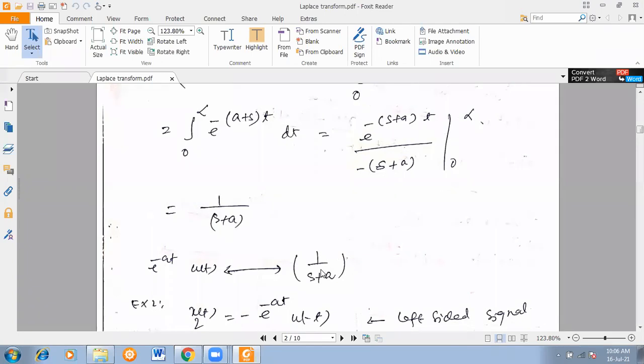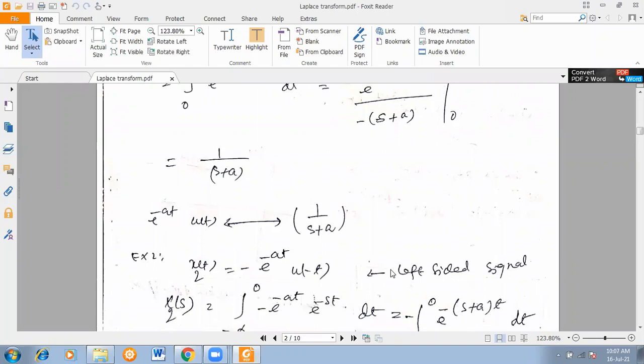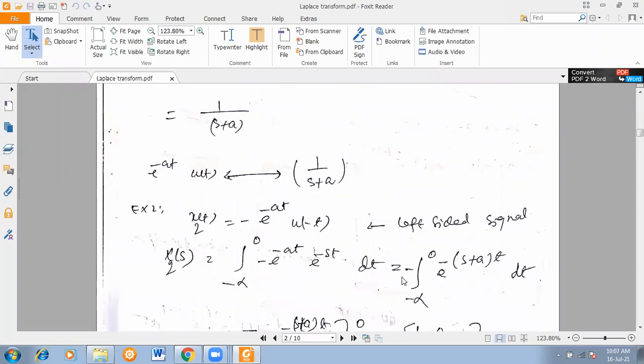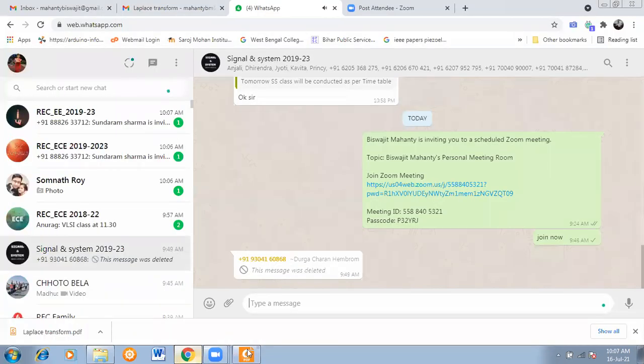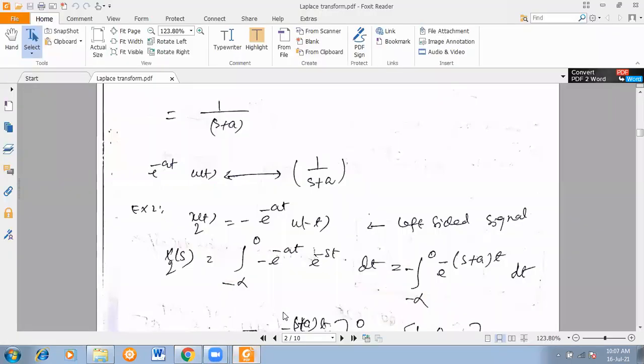So keep in mind this result. Now I am taking almost the same kind of signal, that is x2(t). Can everyone hear me properly? Yes, sir. Okay. So x2(t), the same type of signal we have taken here.